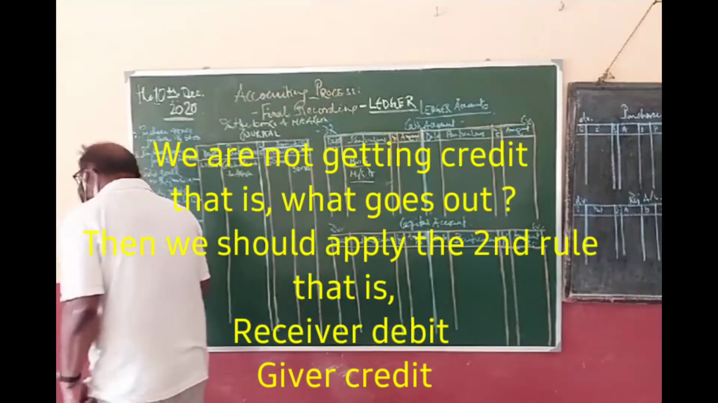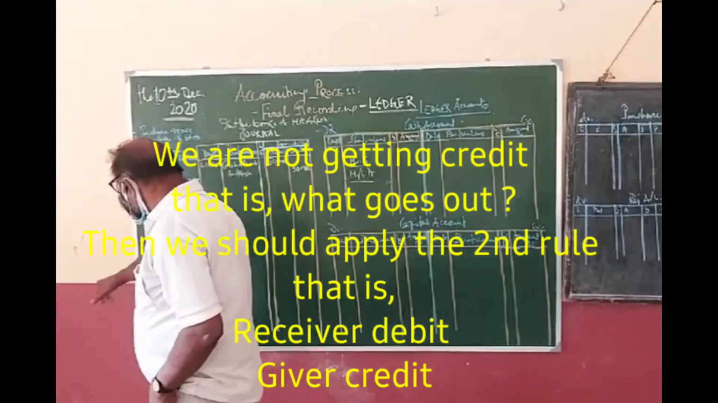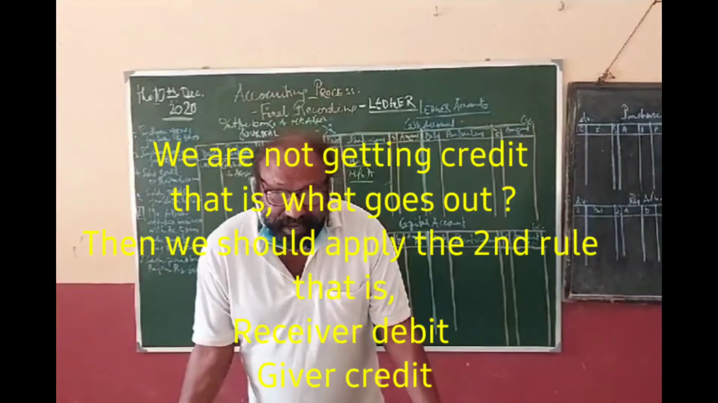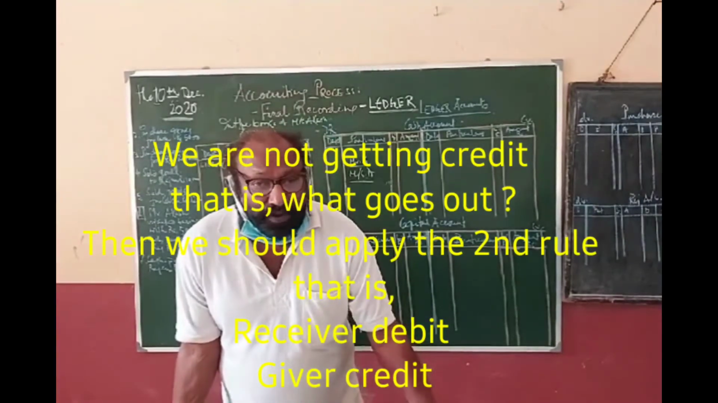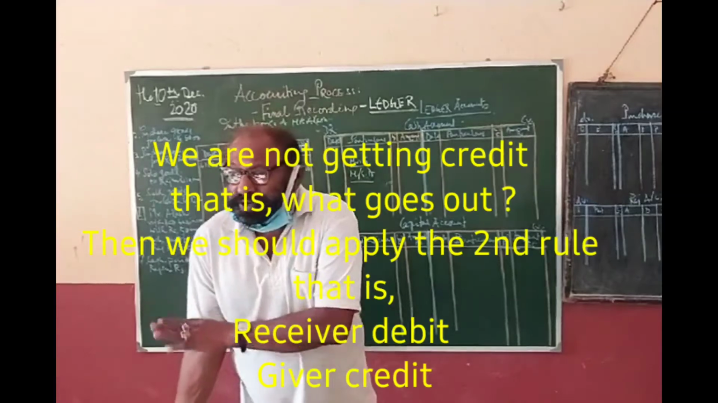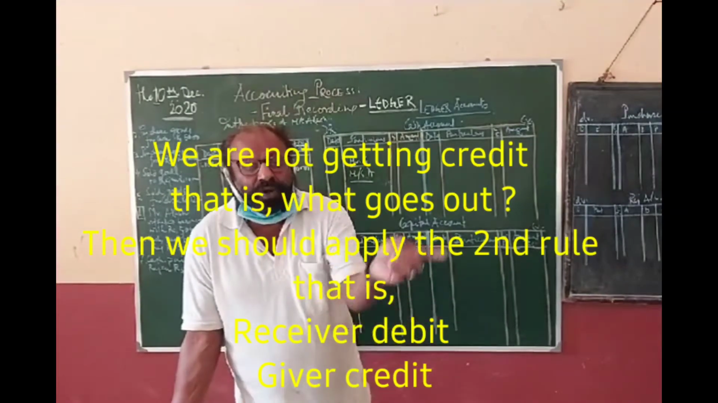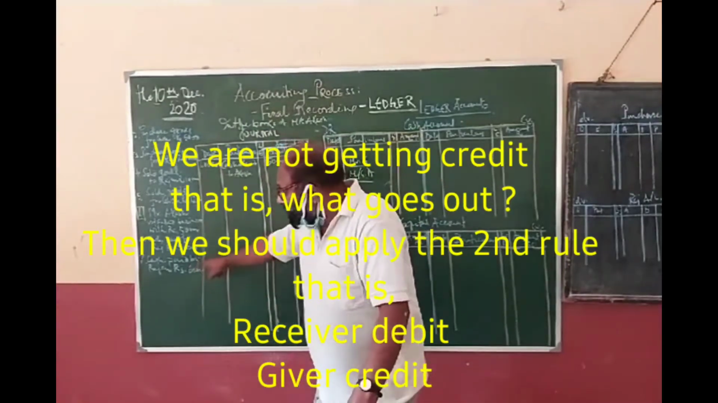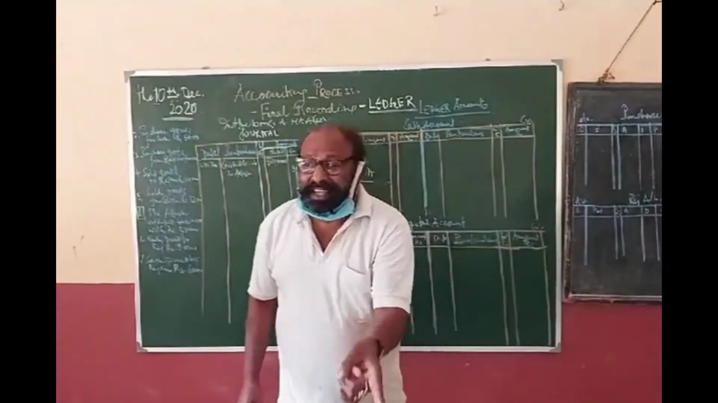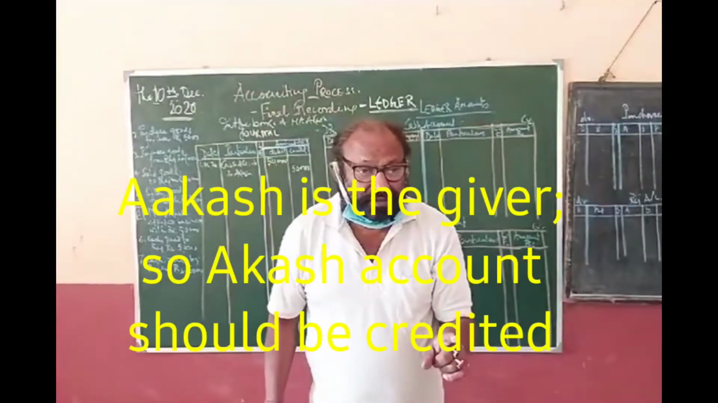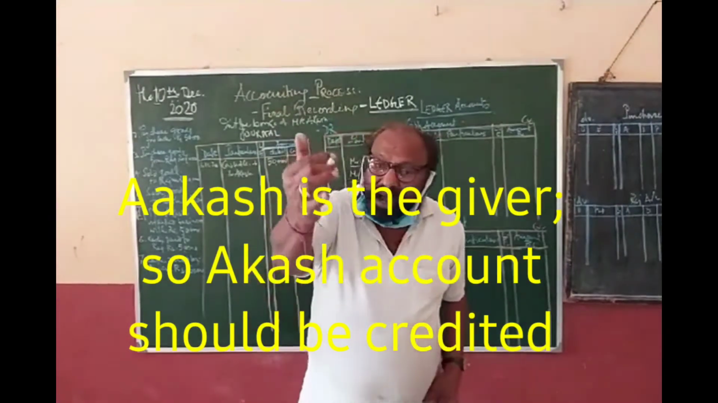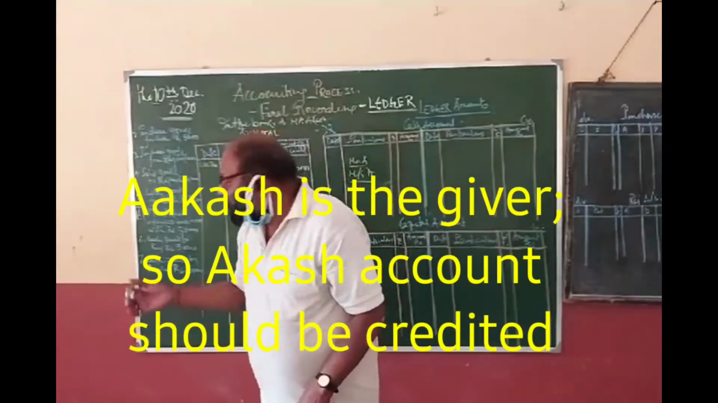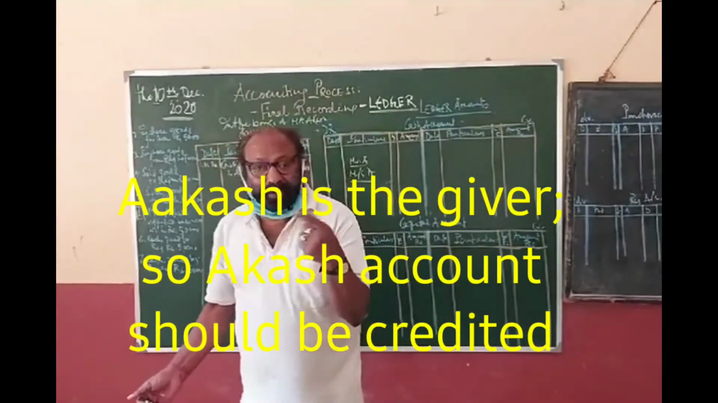But whenever you get any amount from somebody else, say receiving cash, take this example: cash paid by Rajan. You see what is coming in? Cash is coming in. What goes out is credit, but nothing is going out. So we should follow the second rule. Who is the giver? Rajan is the giver. So in this case our journal entry will be cash account debit to Rajan account. So when Akash is giving rupees 50,000, I say cash account debit to Akash. When Rajan is giving, I say cash account debit to Rajan.